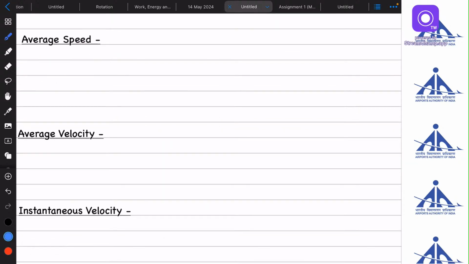So now, since we have studied distance and displacement, we have some further definitions related to these two values. So what is average speed? Let's say a body has started from A to B, and it is moving like this, not in a straight line, but in a curvilinear motion. So in this case, there will be some distance and some displacement. This is the displacement, the straight line, and this path covered is the distance.